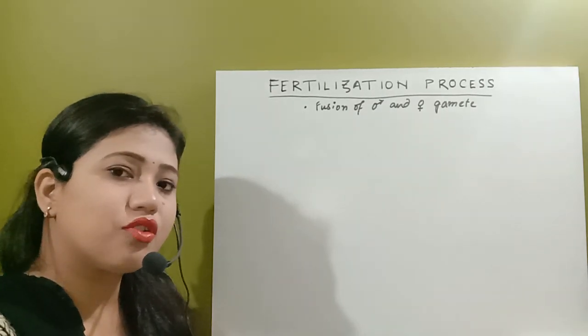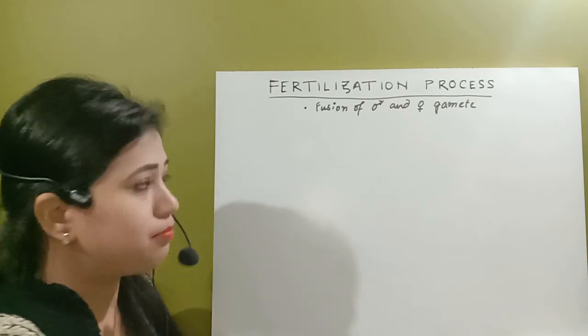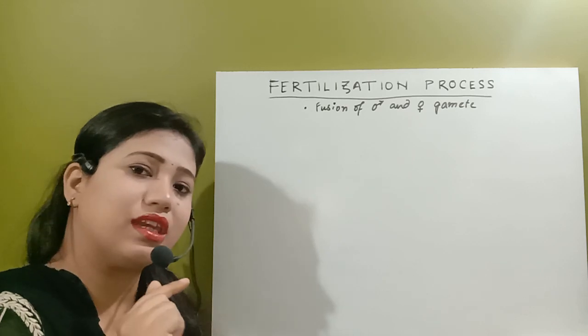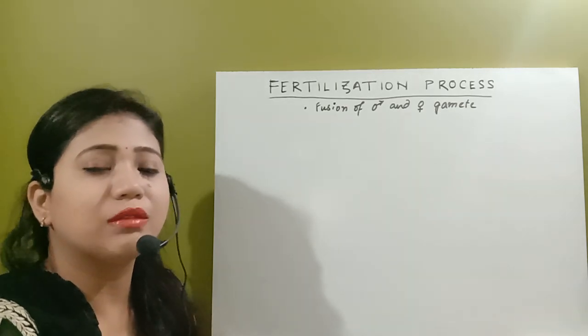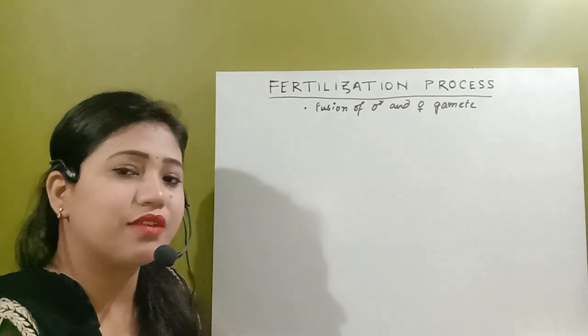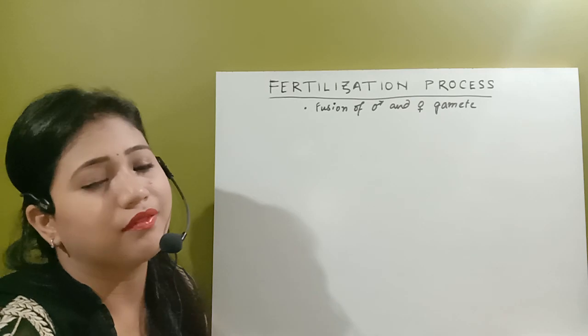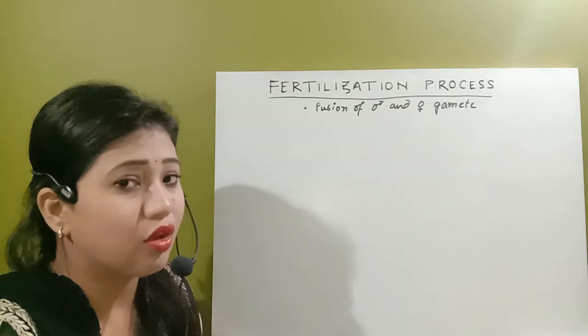So whenever fertilization occurs, at that time the sperm attaches to the layers of the ovum, and only then the second meiosis will start and complete, forming two cells. One is the second polar body, and after that we have the ovum. Then only the process of fertilization will occur.